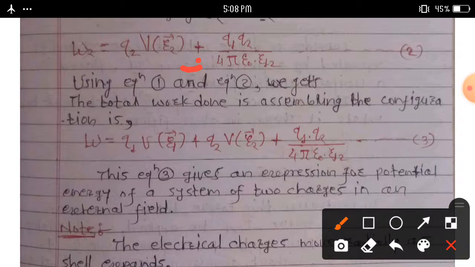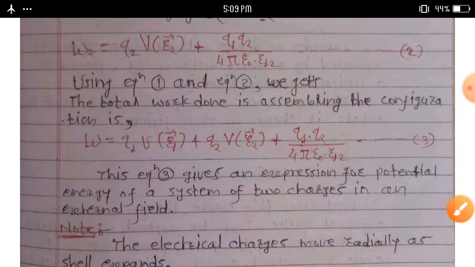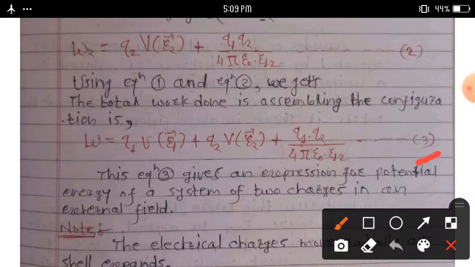Using equations first and second, we get the total work done in assembling the configuration: W is equal to q1 V of r1 plus q2 V of r2 plus q1 q2 upon 4 pi epsilon naught r12. Consider this equation number 3.